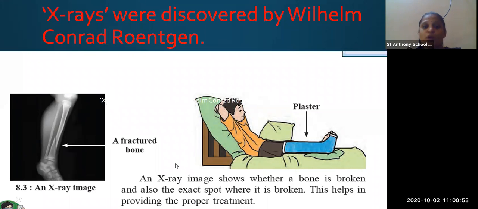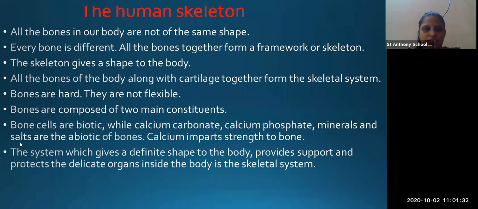Now what does the doctor do after seeing the x-ray image? He puts a plaster on your leg wherever the bone has been fractured. And why does he put the plaster on the bone? So that the bone will not have a lot of movement, it will be in a rest position, and it will help the recovery. For that reason, the plaster is put on the wound where the fracture of the bone has been seen.